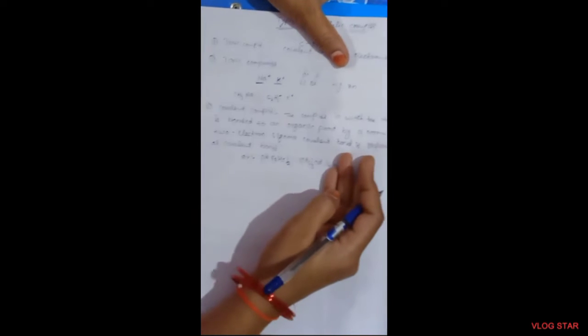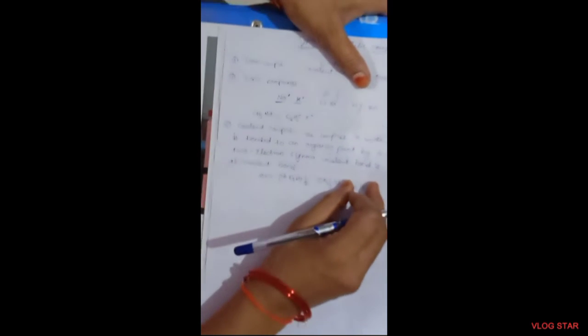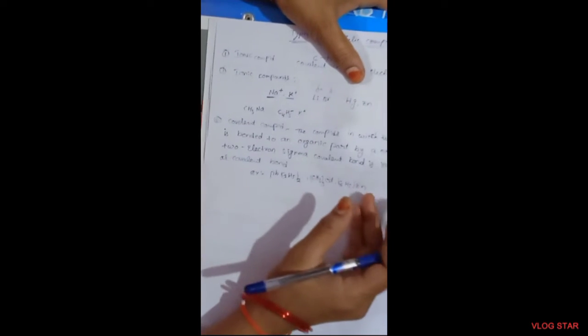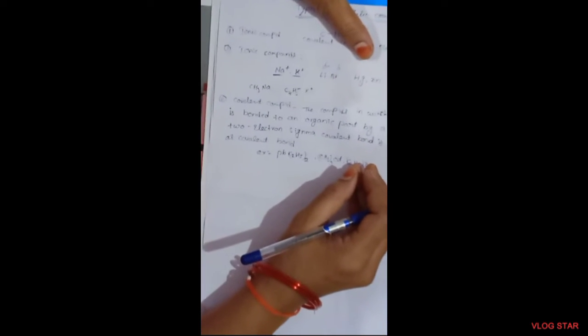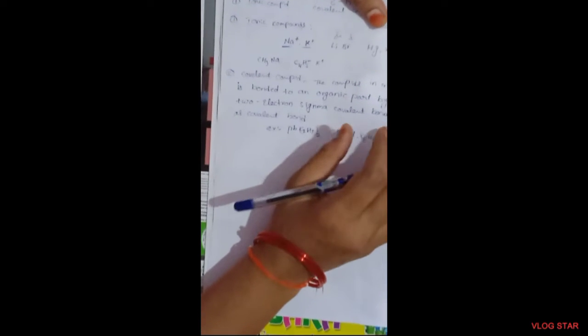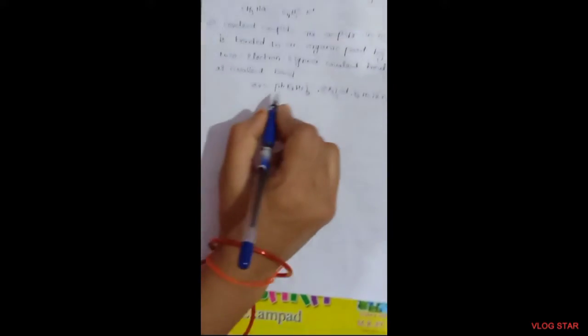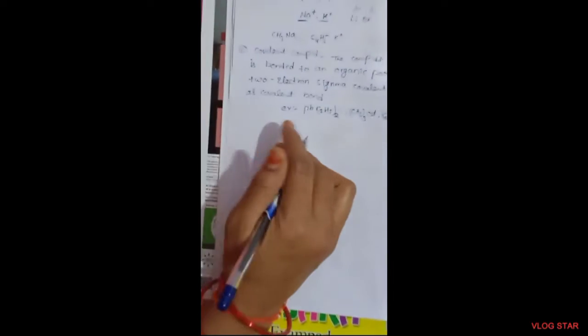These covalent compounds are insoluble in water. Why? Because the electronegativity difference between the metal atom and the carbon atom is high. That's why these are insoluble in water. These are the covalent compounds.